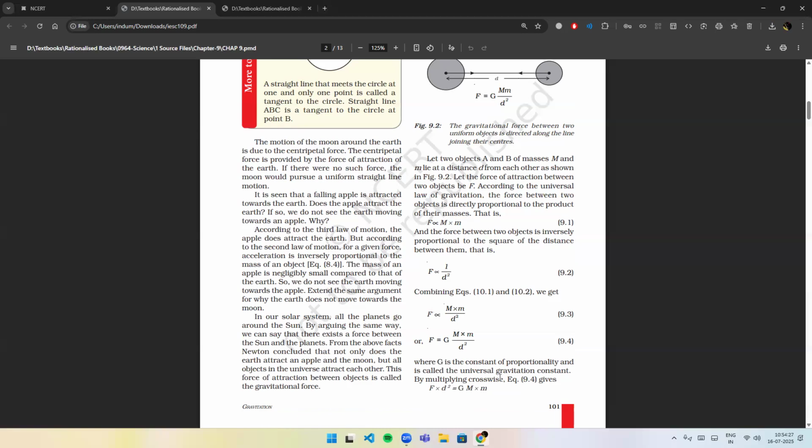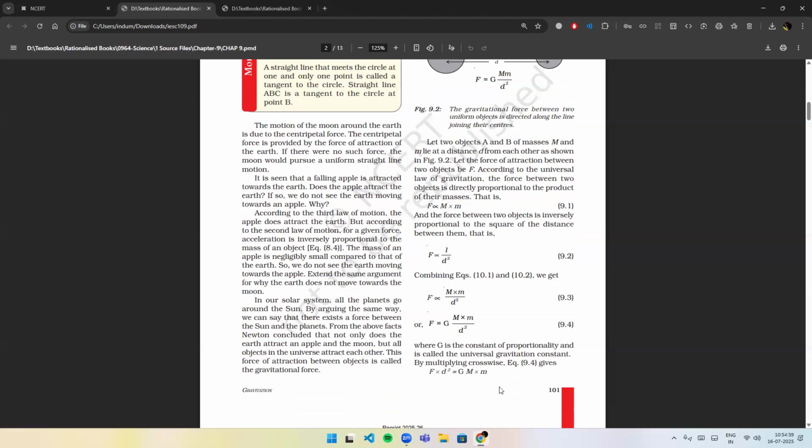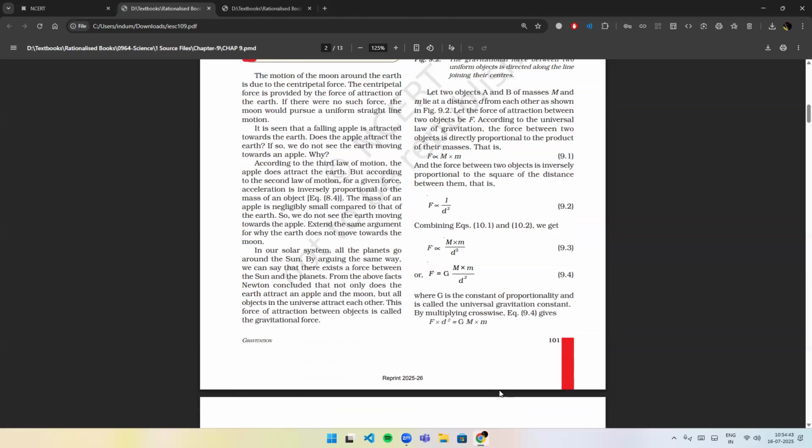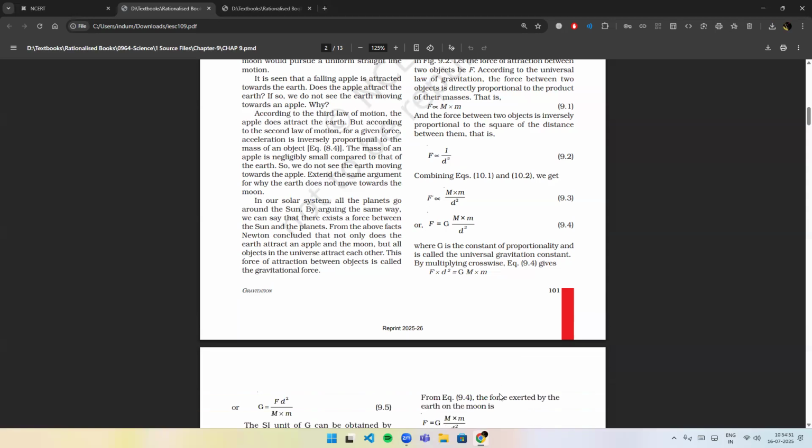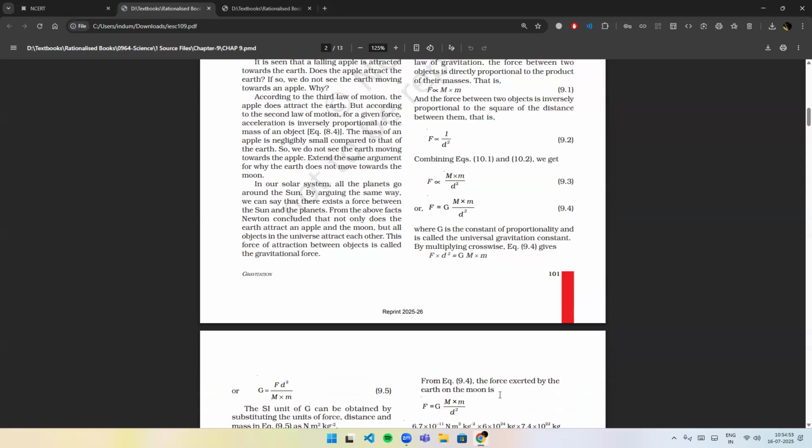So combining these two factors, we get F is directly proportional to M into small m divided by d square. And F is equal to capital G M into small m by d square, where G is the constant of proportionality and is called the universal gravitation constant. By multiplying crosswise, equation 9.4 gives F into d square is equal to G M into small m.